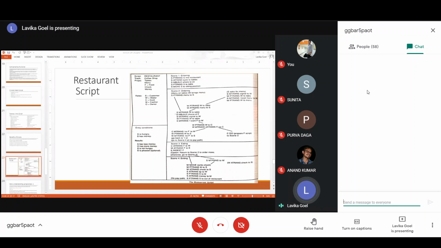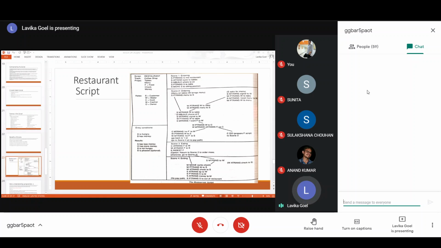Then the next event is WP trans W to table. Now he has reached the menu, so now he is bringing the menu to the table. That is why it is written WP trans W to table. And then WA trans menu to S. So A trans means giving or taking depending upon who is the source and recipient. In this case, it is giving. So WA trans menu to S. So he is giving the menu to the customer. And now we have the normal events which had occurred in the normal case. So that is why we have linked it to the next step, which is basically the same common step. So S M trans W to table and so on.